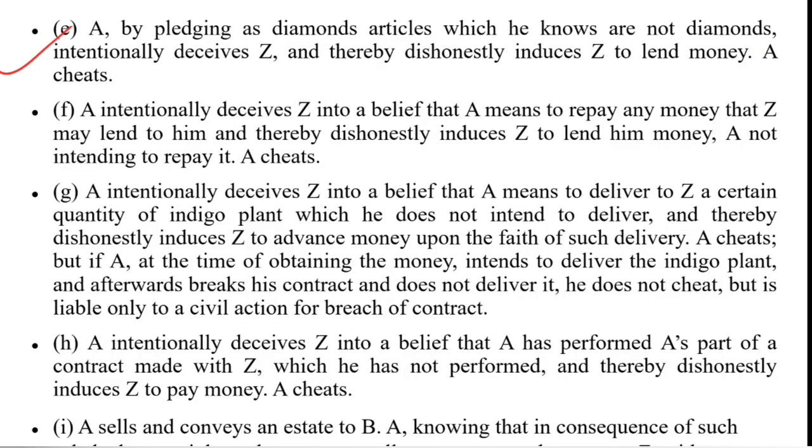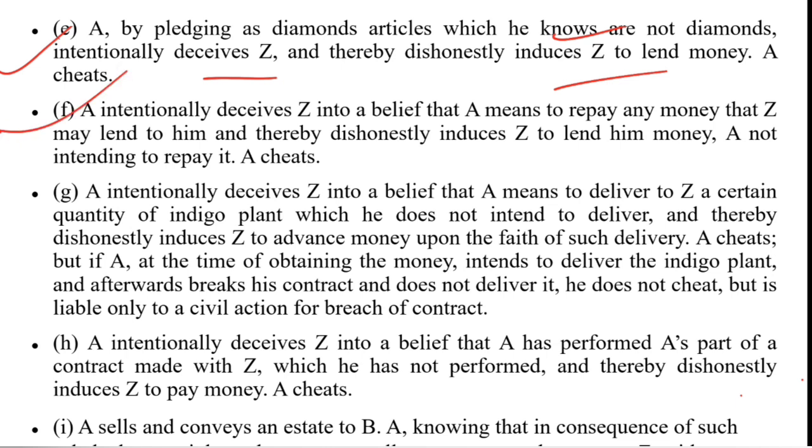Now example E says, A, by placing as diamonds articles which he knows are not diamonds, intentionally deceives Z and thereby dishonestly induces Z to lend money. So again the same example: the diamonds he was placing were not actually diamonds, but he gave the false information that they are original, and then intentionally deceived Z to lend money on the security of those diamonds. So this is again cheating.